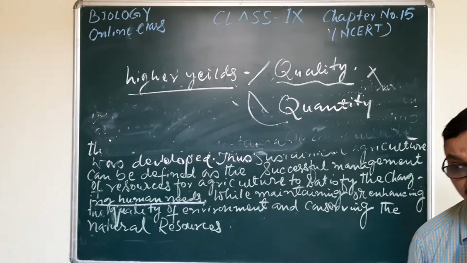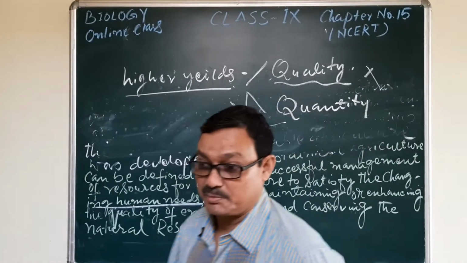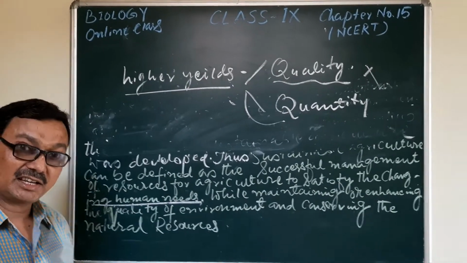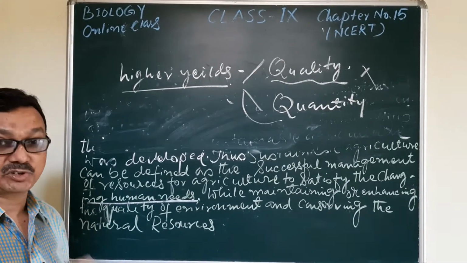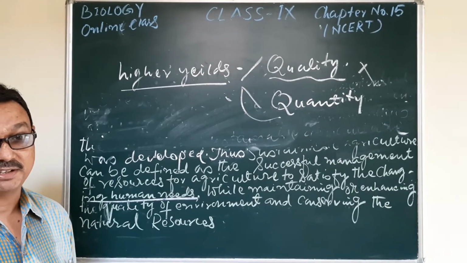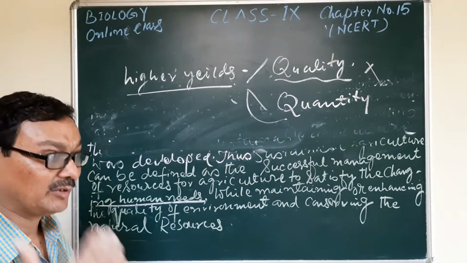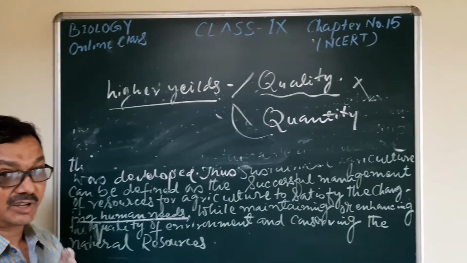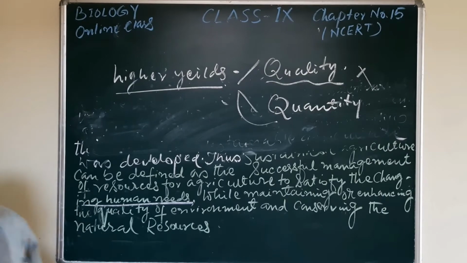That means additionally we should provide minerals in the form of fertilizers, NPK, nitrogenous, phosphorus and potassium types of fertilizers, that can be provided. Manure will be prepared and applied. Understand? So these are some special things required during the growing period of the plant.